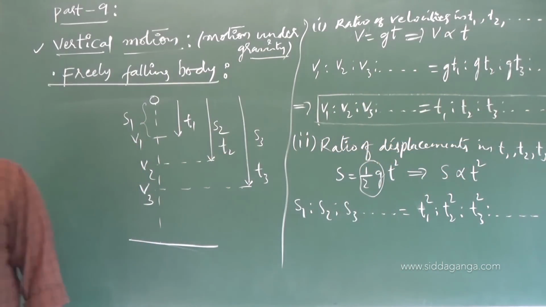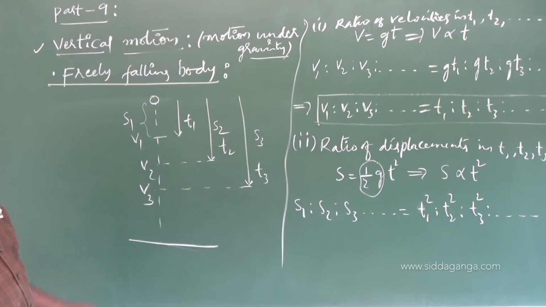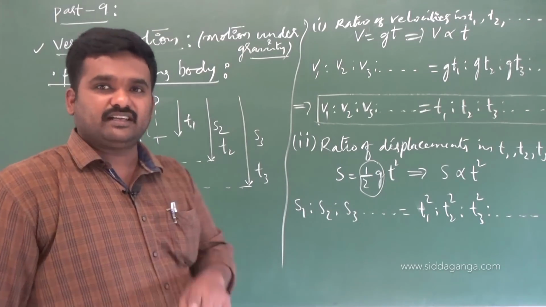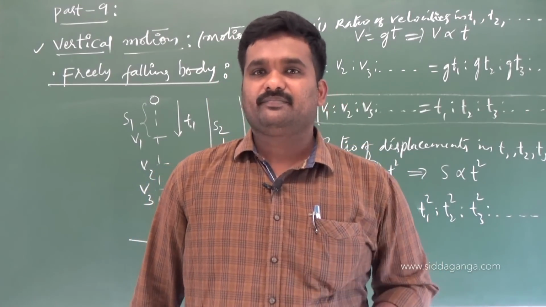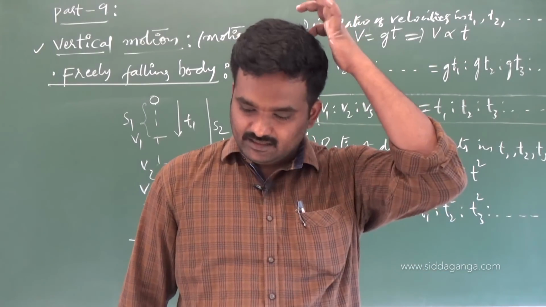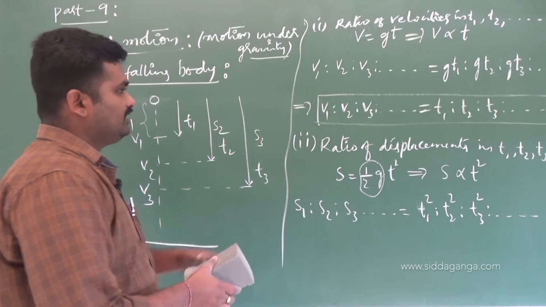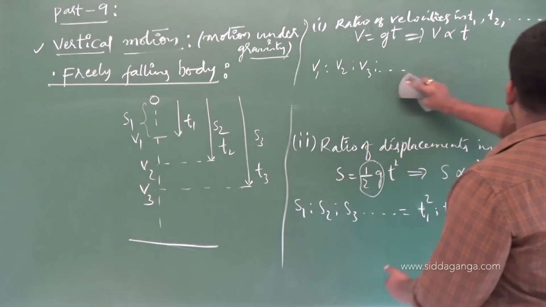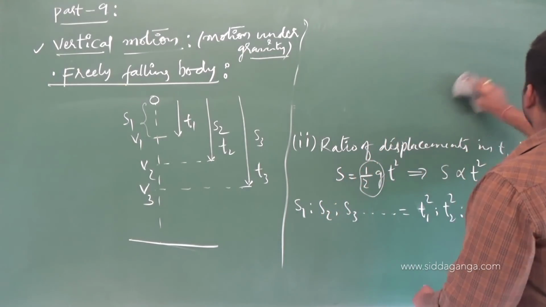See, the same freely falling body itself I am going to consider. I want the ratio of times taken to travel the first meter, second meter, third meter, fourth meter and so on. Or firstly, let me write down one more application there. I hope you got these points. I am going to rub this now. If you think it is going too fast, you can pause the video and copy all the points.